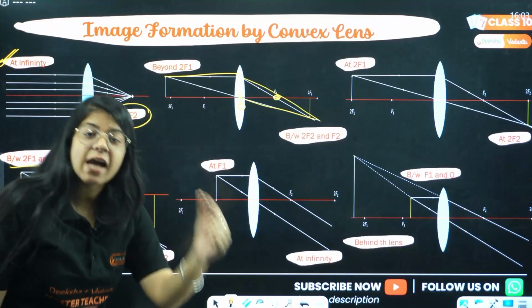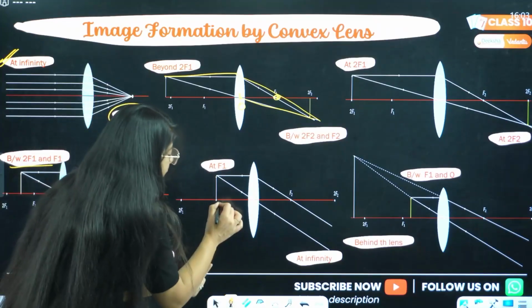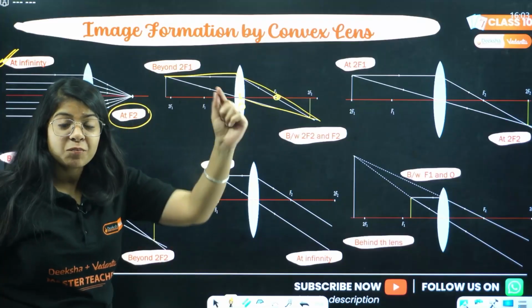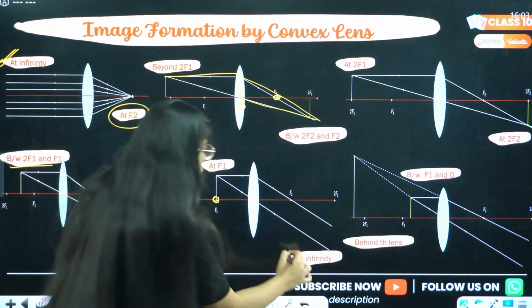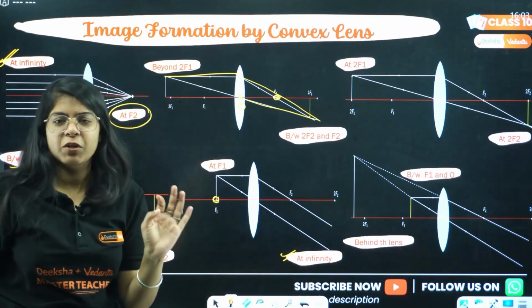Then we have the fifth case. Now the object is at f1. There, in the mirror, the image was formed at infinity or not formed. Same here. The image is at infinity, or you can also write not formed.